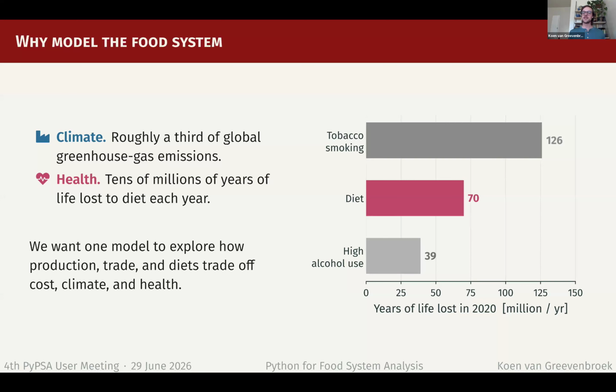And for our first study, we were especially interested in dietary health. And so here I've compared the dietary health burden with, for example, tobacco smoking and high alcohol use. And you see that they're of comparable magnitude. About 70 million years of life are lost every year to dietary health burden, which is mostly in terms of cardiovascular diseases. There's also biodiversity impacts of the food system, of course, through land use, water use, all kinds of other things. And so we want to have a model of the food system where we're able to study these trade-offs between cost, climate, health, and other factors.